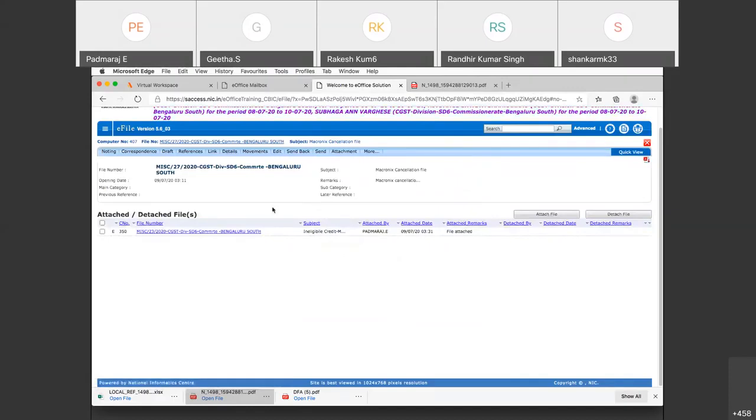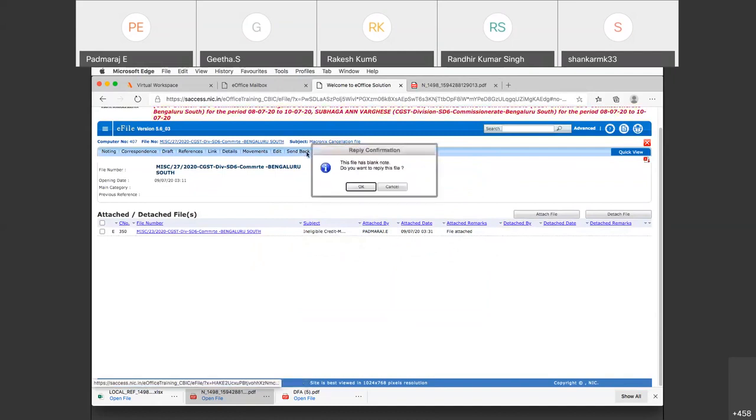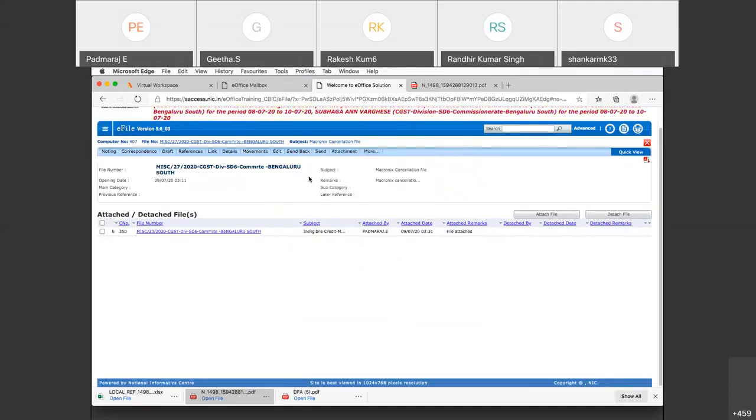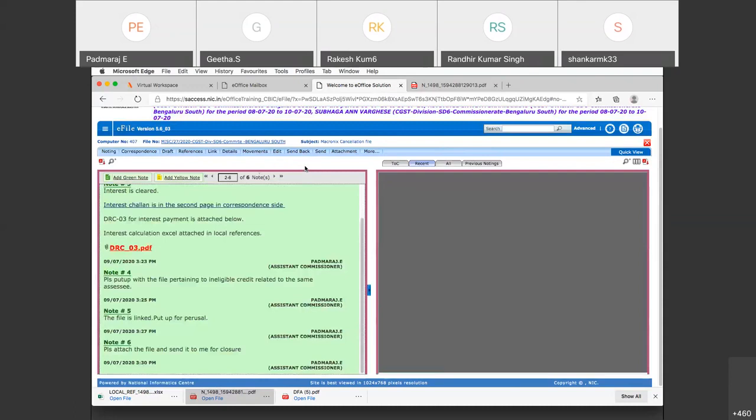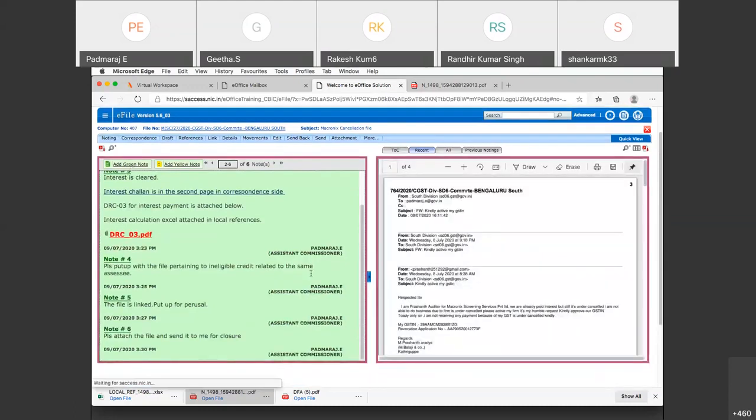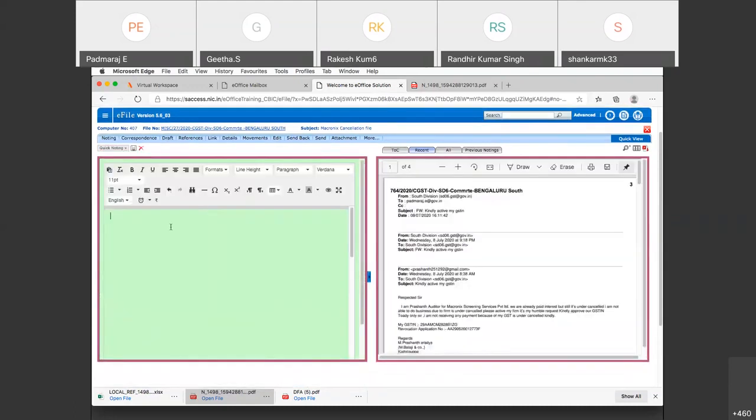Now let's see how I'm going to send it back. Now the RO superintendent has attached the file. Now I have to put some note. A notification will always come based on your settings. If you did not put any noting, it will prompt you telling it is a blank note. So let me put a green note telling the file is attached